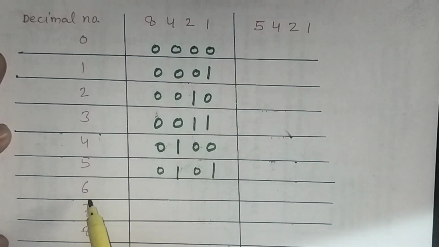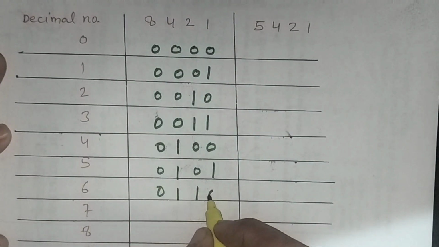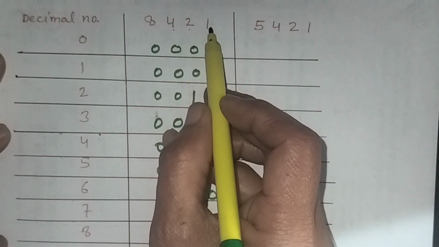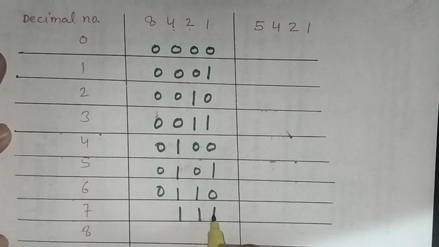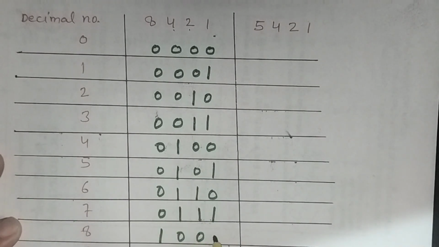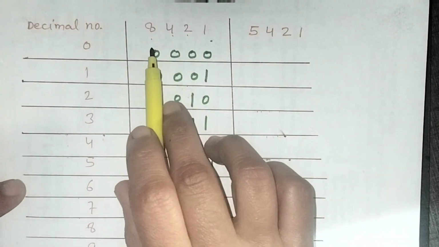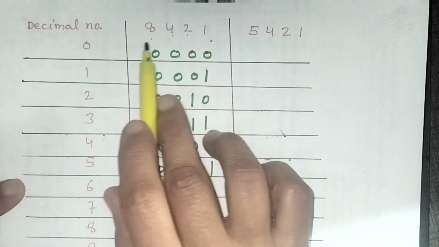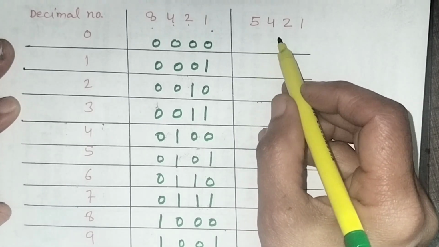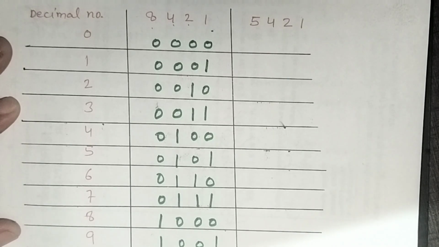Now we'll write 6. We can make 6 using 4 plus 2, so we'll put 1 and 1 at these places and others will be 0. Now we'll write 7, which will be 4 plus 2 plus 1, so we'll put 1 against 4, 2, 1 and others will be 0. Now we'll write 8, as it has weight 8, so we'll put 1 here and others will be 0. To write 9 we can use 8 plus 1, so we'll put 1 at these places and others will be 0.